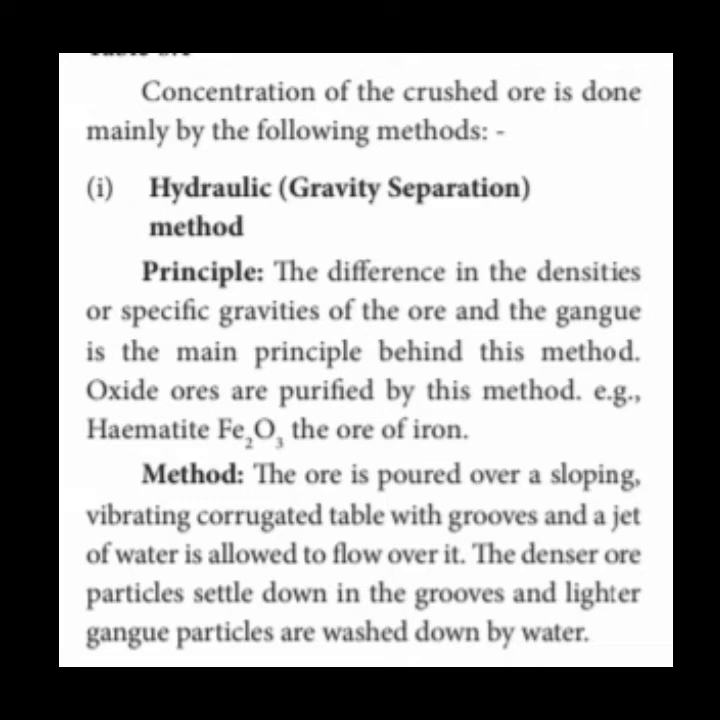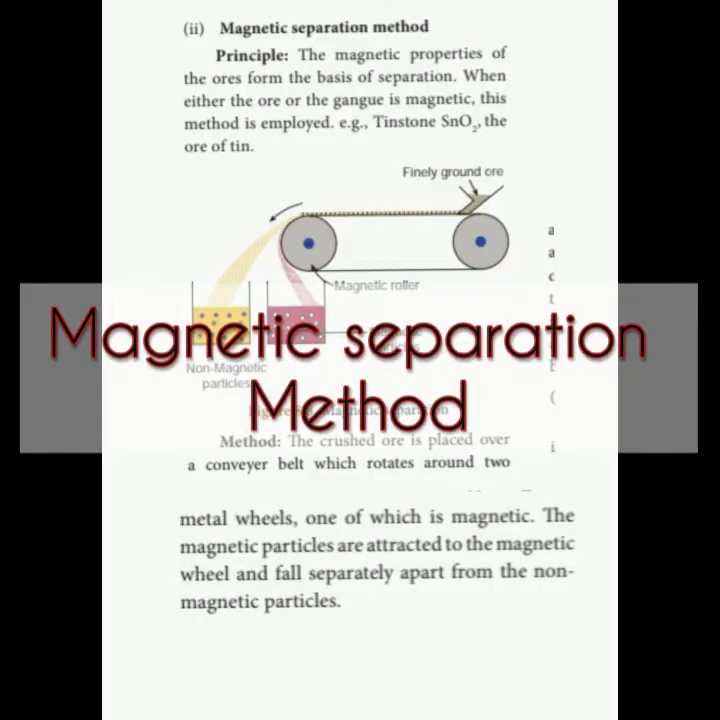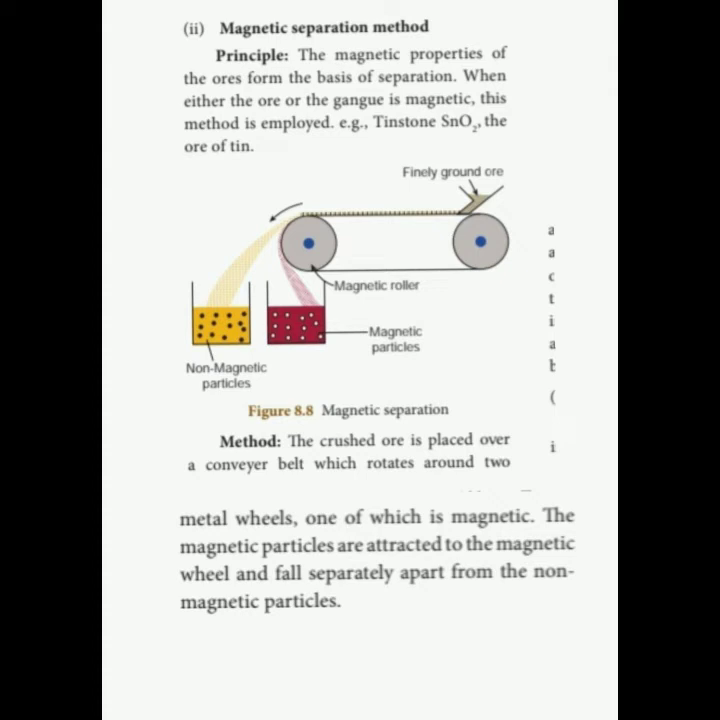Now the second concentration method is magnetic separation. The word itself answers it: magnetic separation. Using a magnet, we are separating the ore particles and the impurities. The main principle used here is that the magnetic properties of the ores form the basis of separation. When either the ore or the gangue is magnetic, this method is employed.